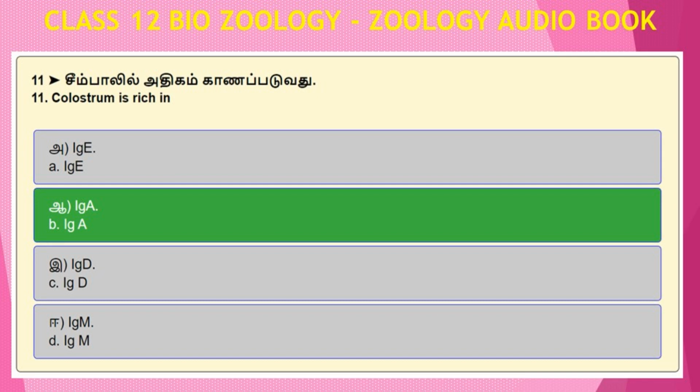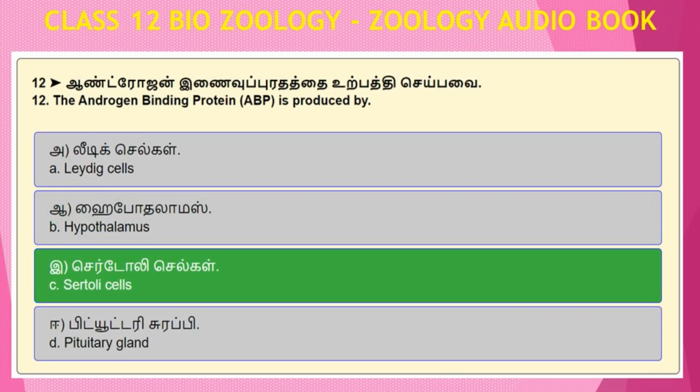Question number 11. Colostrum is rich in Option A, immunoglobulin epsilon. Option B, immunoglobulin alpha. Option C, immunoglobulin delta. Option D, immunoglobulin mu. Answer to this question number 11 is Option B, immunoglobulin alpha. Question number 12. The androgen binding protein, ABP, is produced by Option A, Leydig cells. Option B, hypothalamus. Option C, Sertoli cells. Option D, pituitary gland. Answer to this question number 12 is Option C, Sertoli cells.